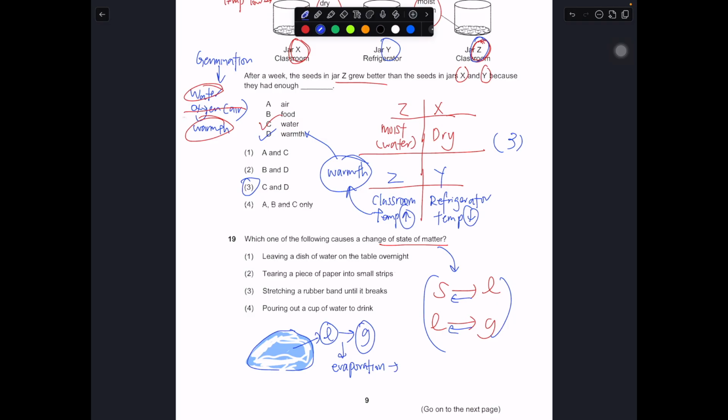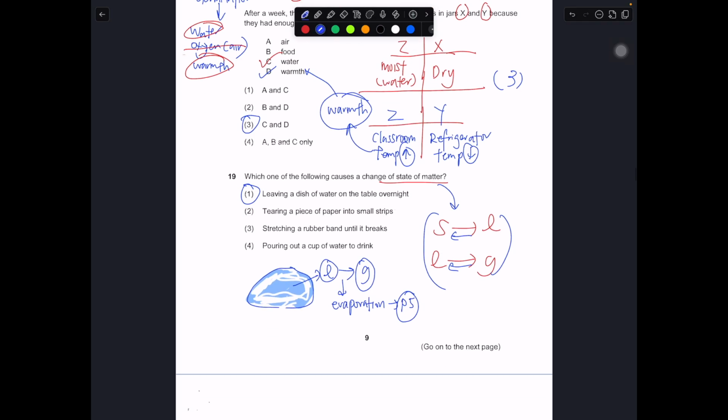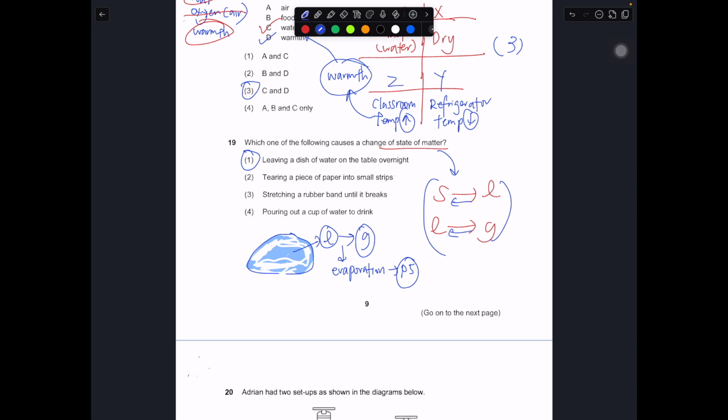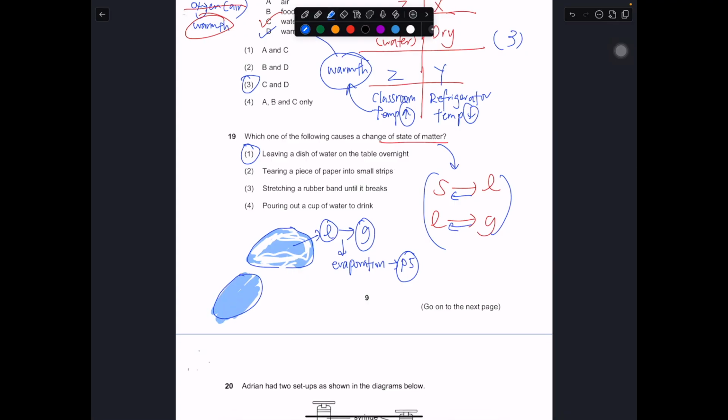This is something you will learn in P5 next year. But in this case, this really shows you a change of state. A very typical example is, let's say you are going to school in the morning when there's rain. You will observe that on the floor or on the footpath there will be a puddle of water. When you go to school, maybe around 7 a.m., and when you leave school, maybe about 1 p.m., you realize this puddle of water is no longer there anymore.